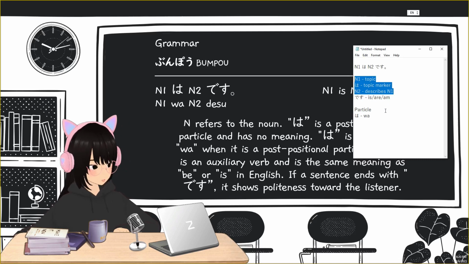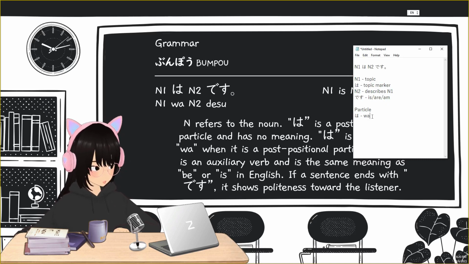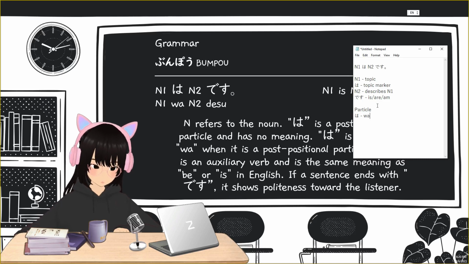But your sentence should always end with desu when you're talking with strangers or people you will meet for the first time. So that's another purpose of desu. For this course, of course, we will practice using this all the time.